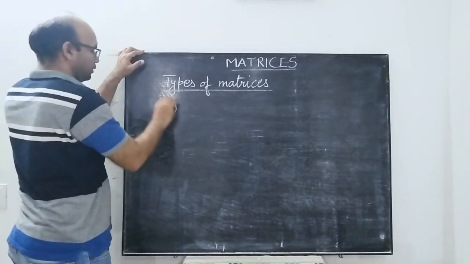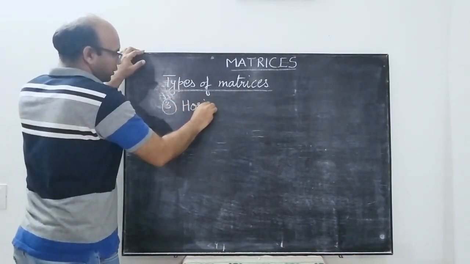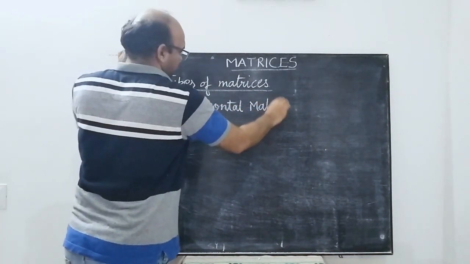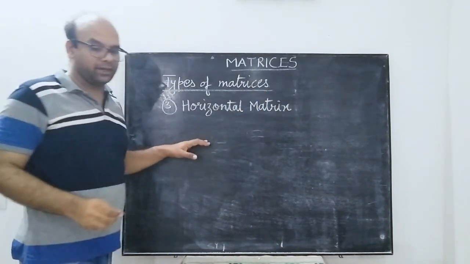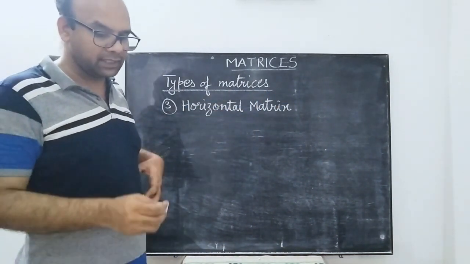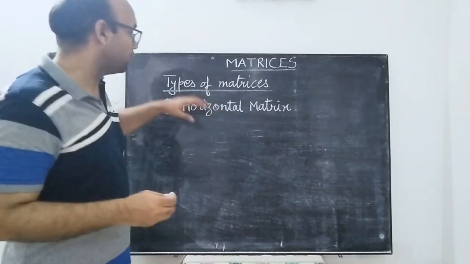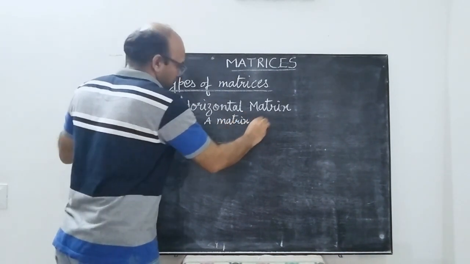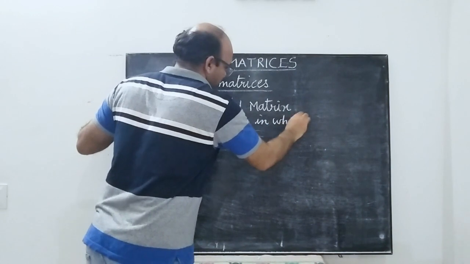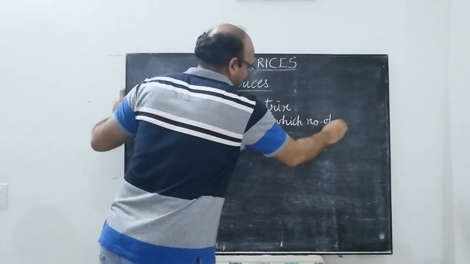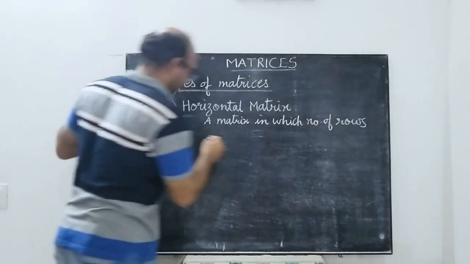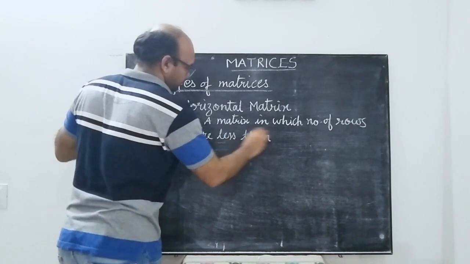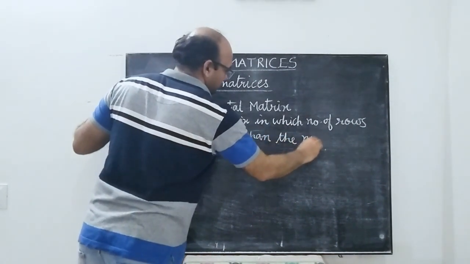Now we just move on to the horizontal matrix. So what is a horizontal matrix? A matrix in which the number of rows are less than the number of columns.